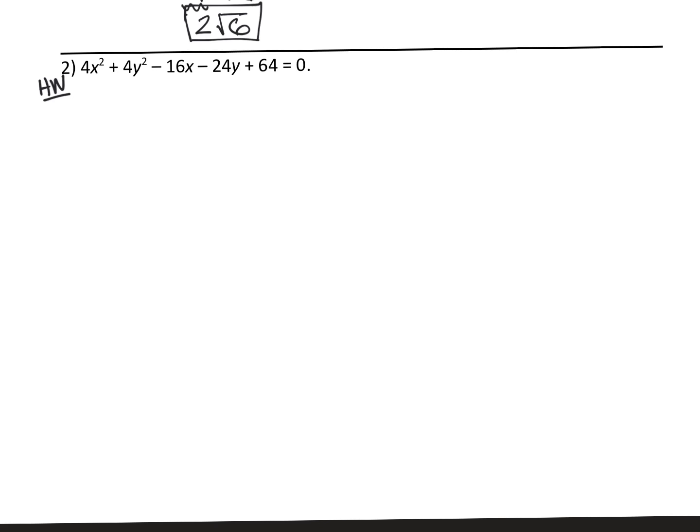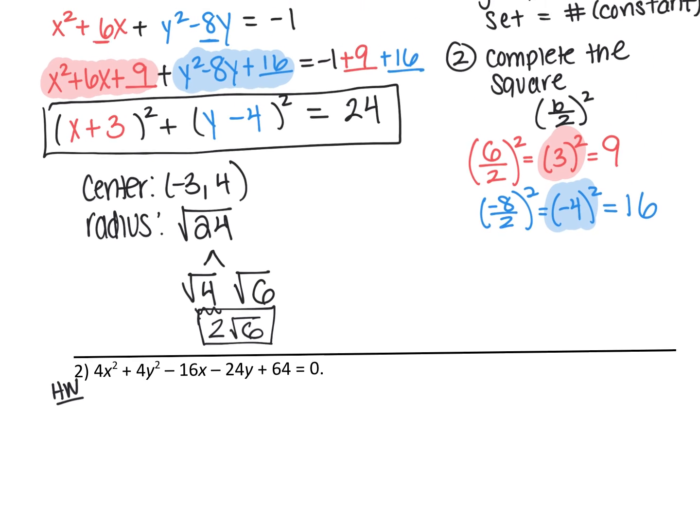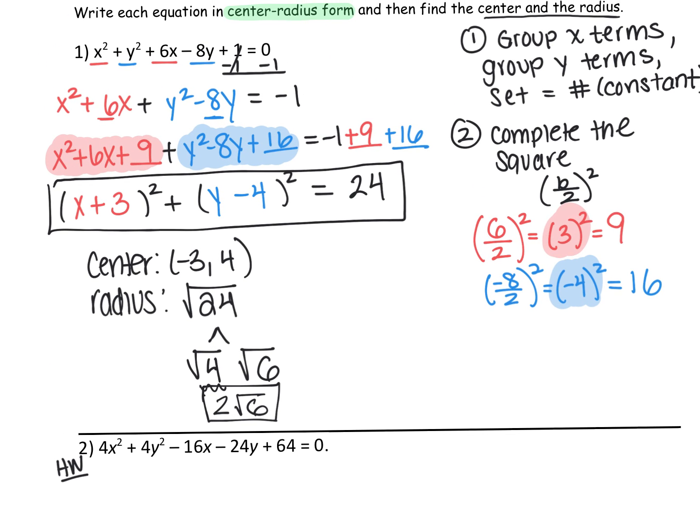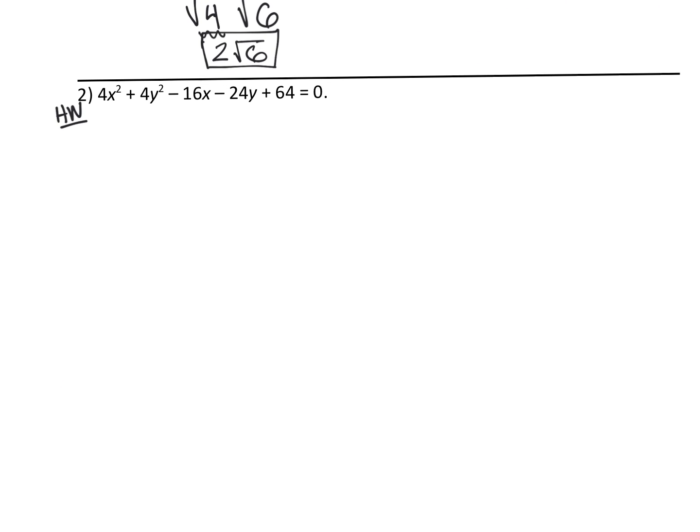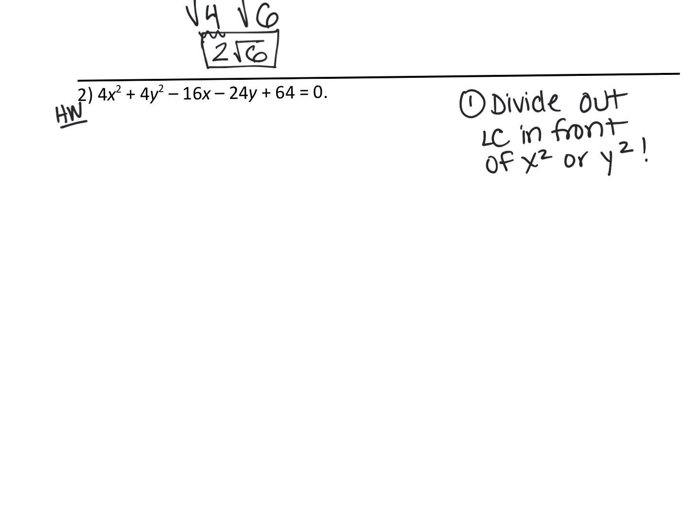So first things first, you notice here in problem number 2 versus problem number 1 that there's coefficients in front of the x squared and y squared. Here, the number in front was 1. You're not allowed to complete the square unless the number in front is 1. So really, step 1 is to divide out the leading coefficient in front of the x squared or the number in front of the y squared. Now that number should be the same, so it's okay. So what we can do is divide every single piece by 4.